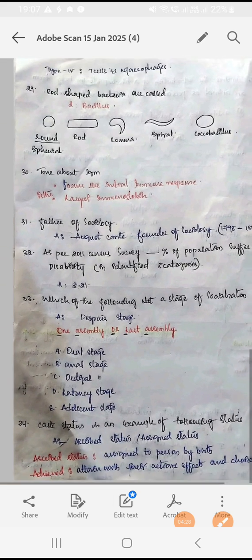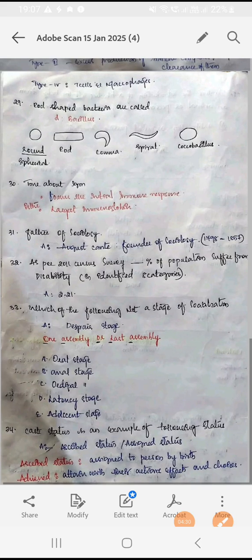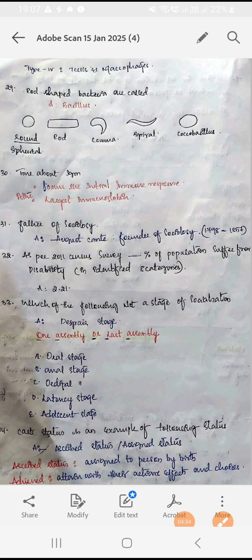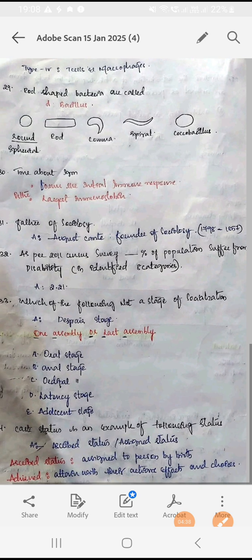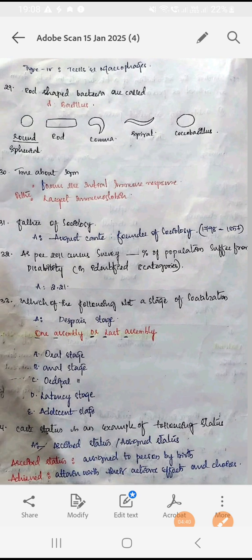And next question, who is the father of sociology? Auguste Comte. We all know that Auguste Comte is the father of sociology, and he is the founder of sociology also. And next question, as per the 2011 census survey, dash percent of population suffer from disability. How much? 2.21 percent of the population suffer from disability.